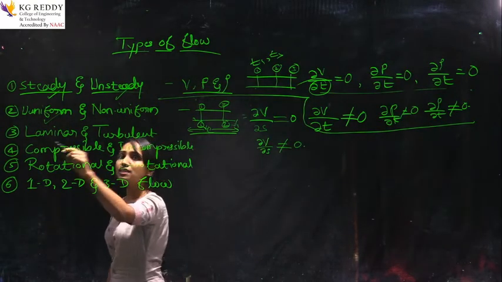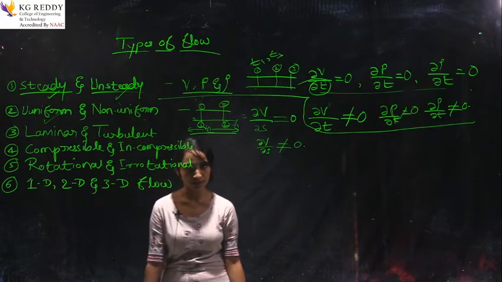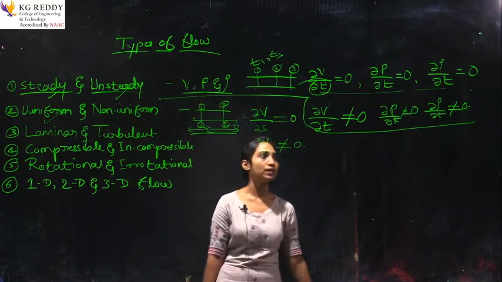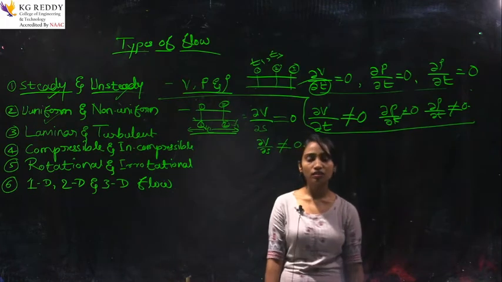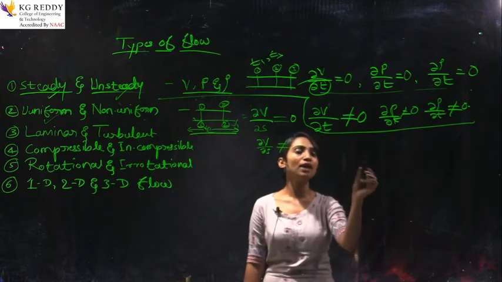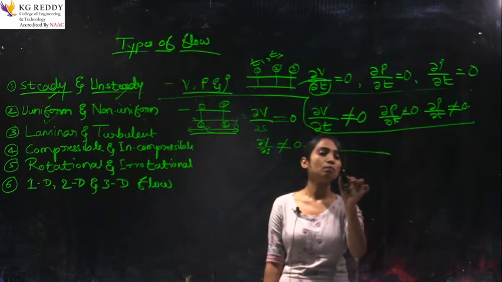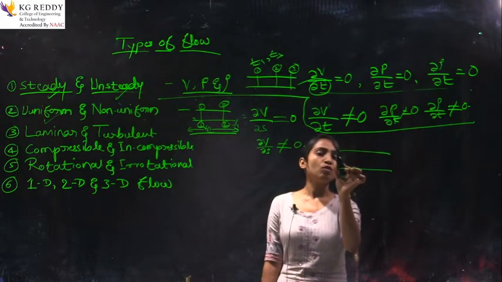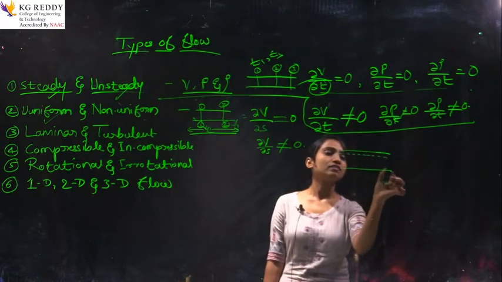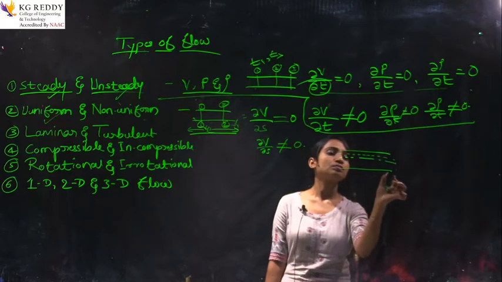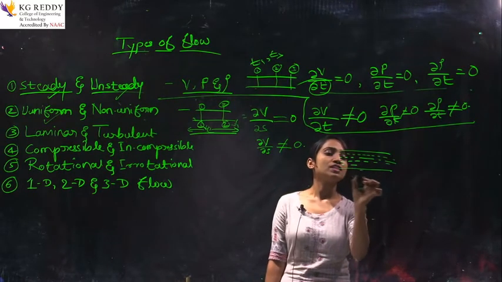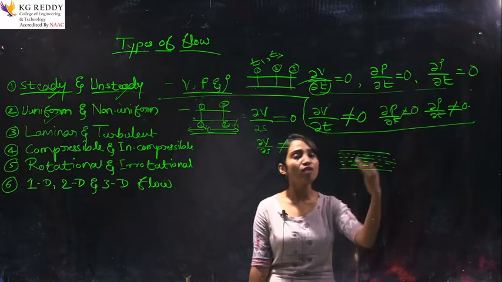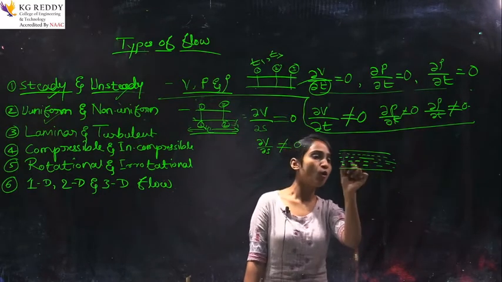And the next one is laminar and turbulent. Laminar and turbulent means, once you consider the flow, the streamline flow, this is the pipe. If you consider a pipe, the flow will be like this. The streamlines are very fine and smooth, all parallel to each other.